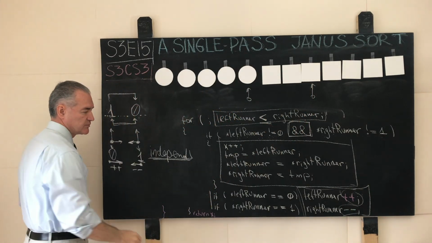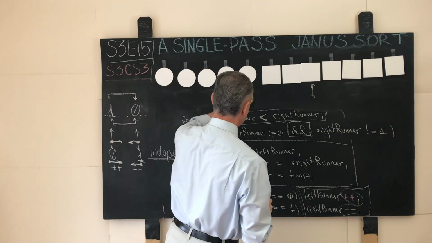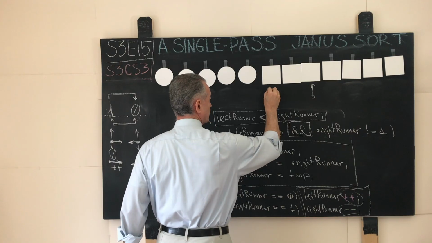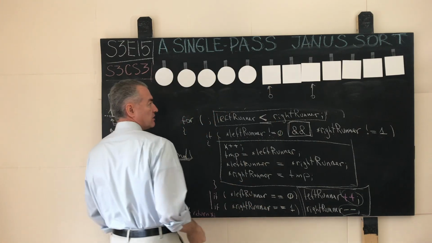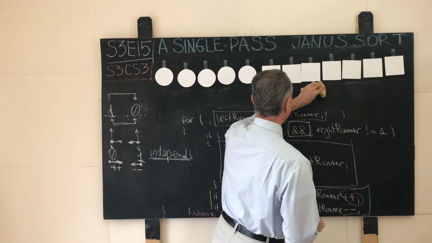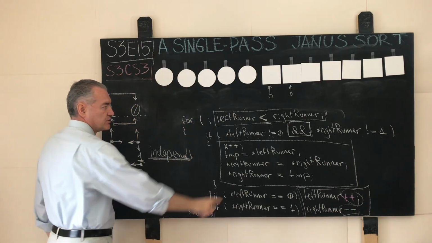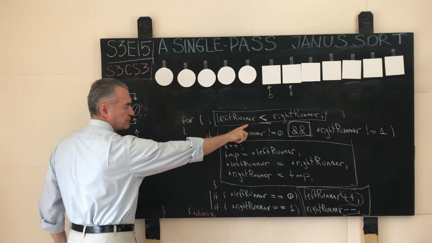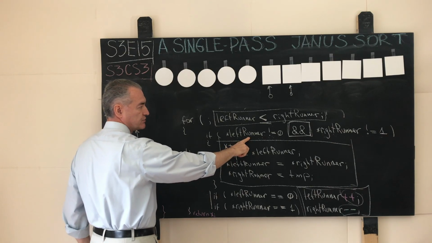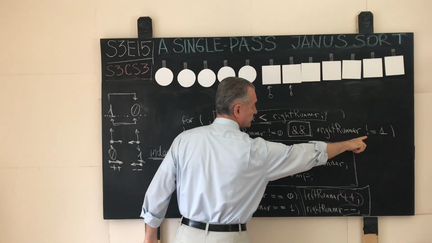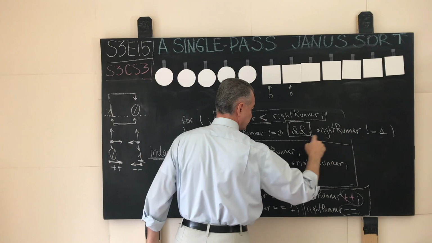Now, what about the advancement? The left runner is advanced because it points to a circle, carefully over here, and the right runner is advanced leftward because it points to a square. There is no crisscross in memory. The condition still holds. The left runner points to a not circle. This is true. The right runner points to a not square. Is it true? This is not true. True and false evaluates to false.